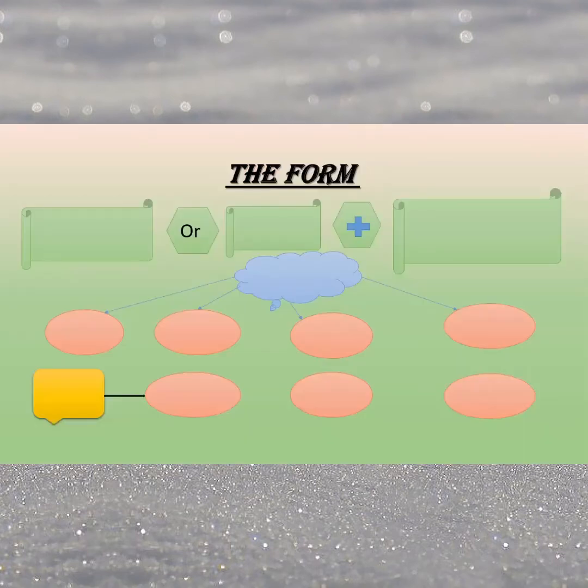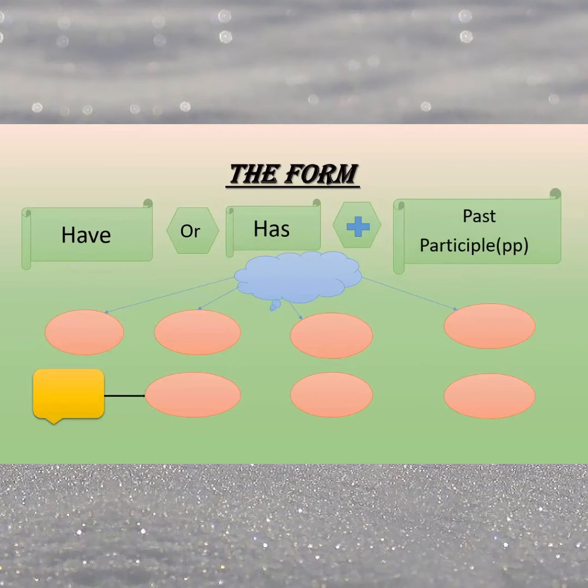Let's complete the form. As I said before, very briefly, the form has an auxiliary verb, that is the verb to have in the present simple, that is have or has, plus the past participle form of the verb, or verb 3.